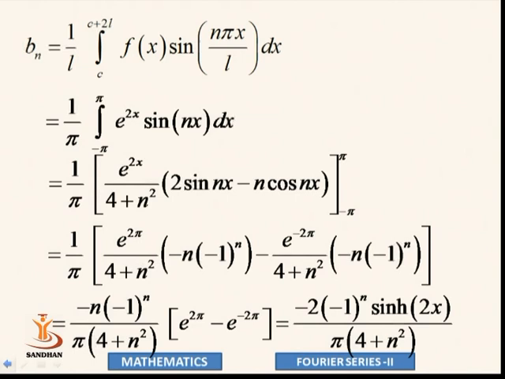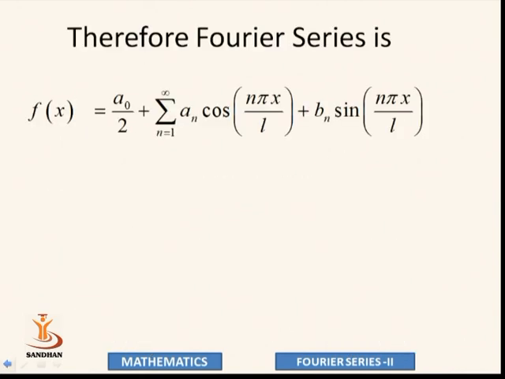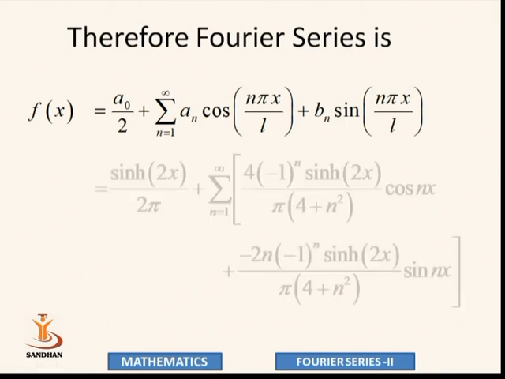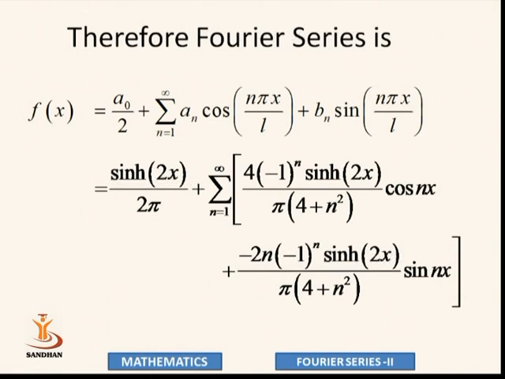To convert into sine hyperbolic, it gives us the sine hyperbolic 2 pi formula. So minus 2 into n into minus 1 raised to n sine hyperbolic 2 pi upon pi into 4 plus n square. Here it is minus 2 into n. Now our Fourier series standard formula is a0 by 2 plus sigma an cos n pi x by L plus bn sin n pi x by L. First, a0 is sine hyperbolic 2 pi upon 2 pi.